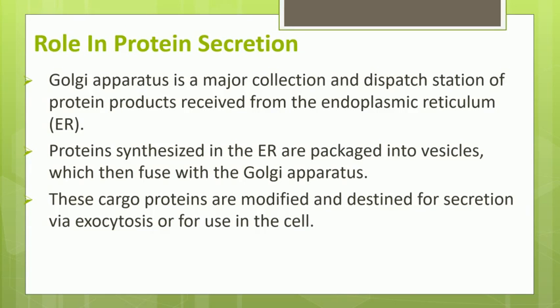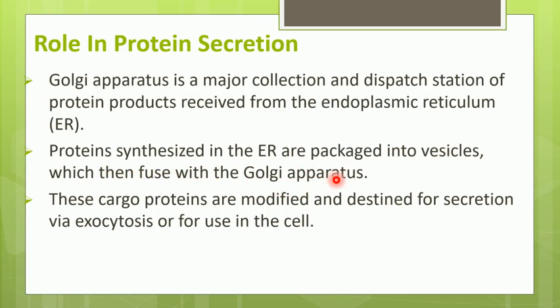Once these proteins are synthesized by the rough endoplasmic reticulum, they are packaged into small rounded structures called vesicles, and these vesicles carry these proteins towards the Golgi apparatus and fuse with it.